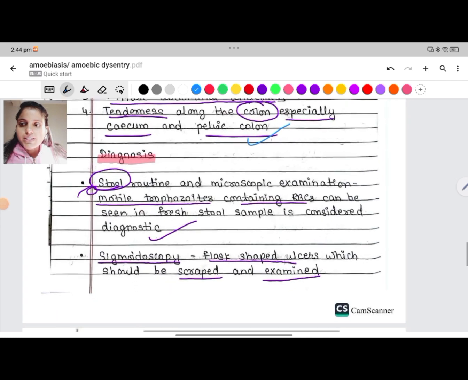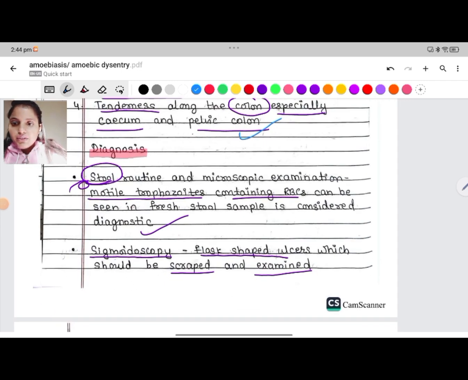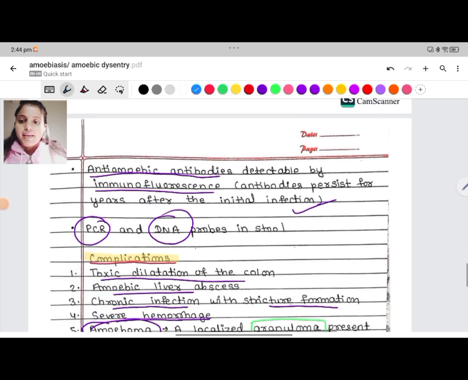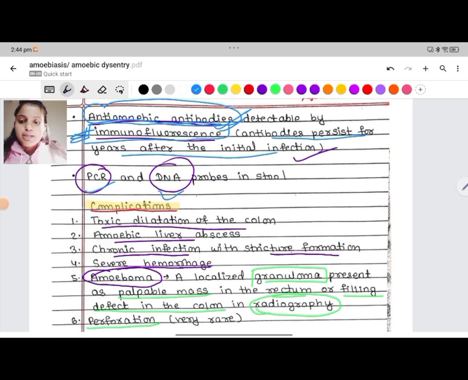For the diagnosis, we examine the stool, routine and microscopic examination, where we see motile trophozoites which contain RBC, which is diagnostic. On sigmoidoscopy, we can see the flask-shaped ulcer, which can be scraped and examined. Anti-amoebic antibodies are detectable by immunofluorescence, as antibodies persist for years after the initial infection. We can also do PCR and DNA probes.